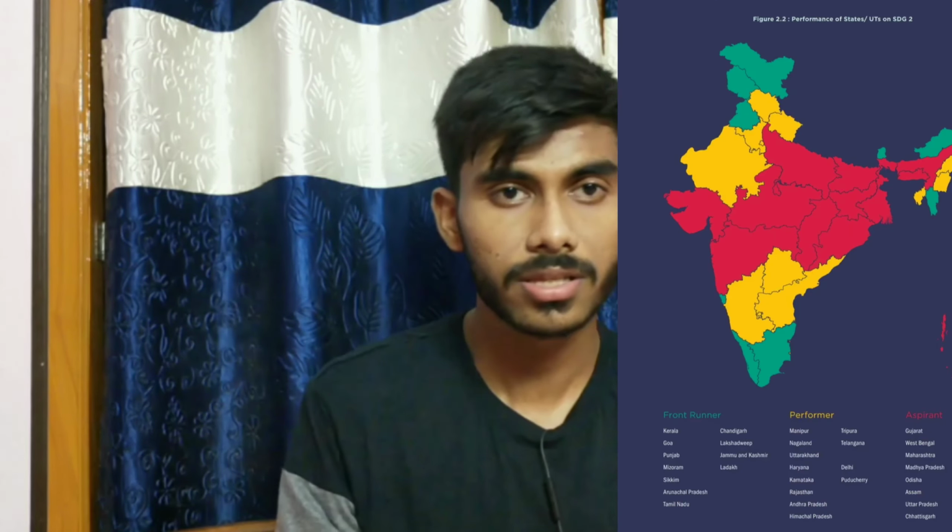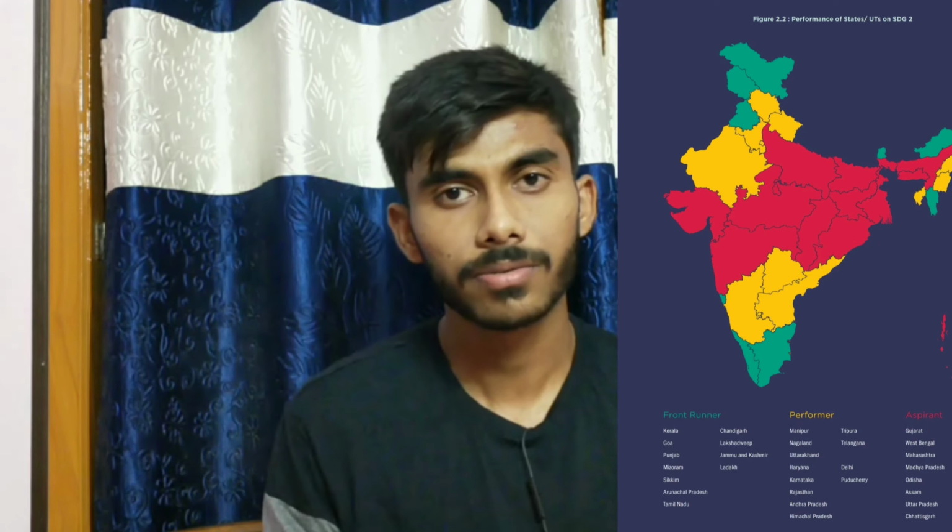You can see this in this map, there are various red zones. UP, Bihar in health, in education, in many things they are on the list, like West Bengal. Despite so much political representation, politicians coming from here, why are they lagging? We have to address this issue as early as possible, because as each state and each union territory develops, India will develop.